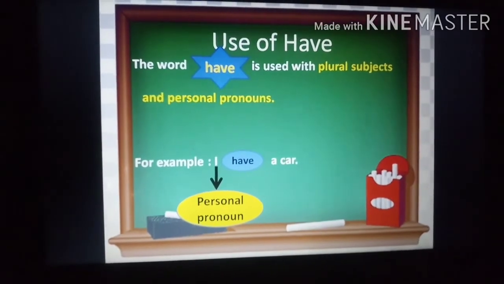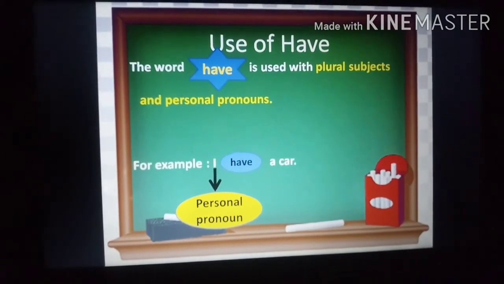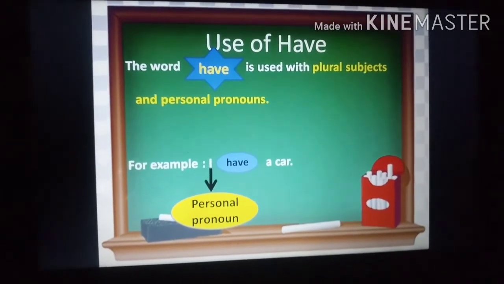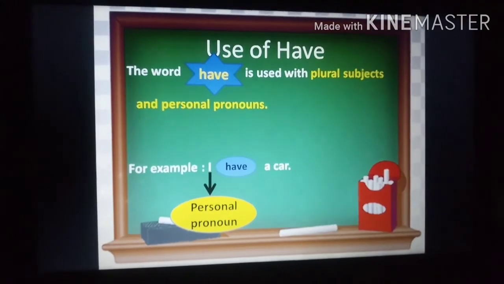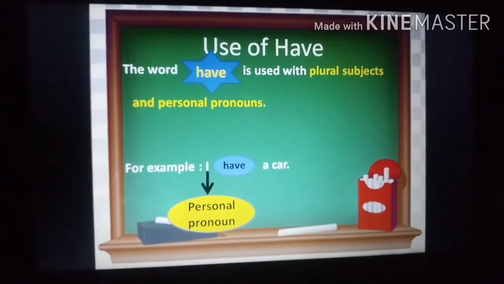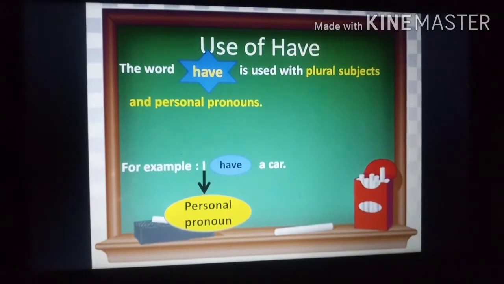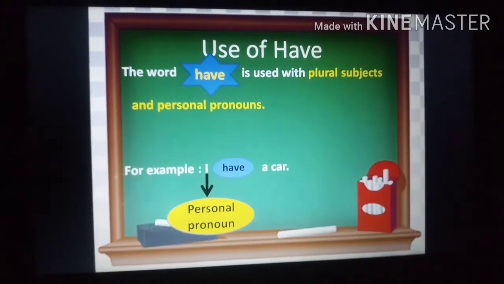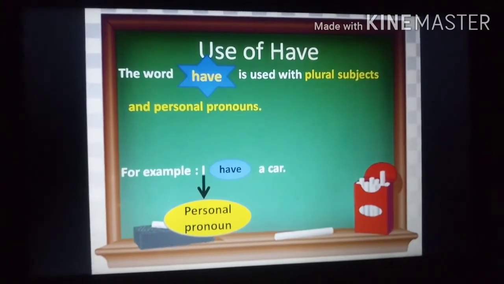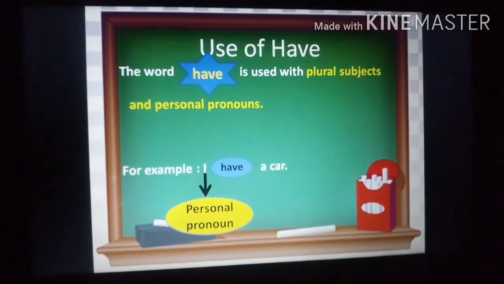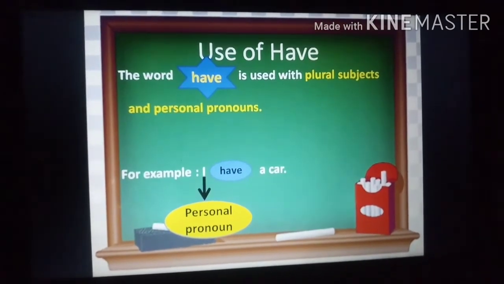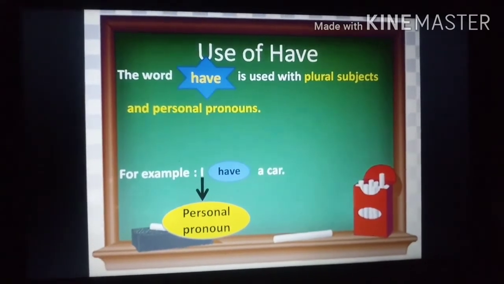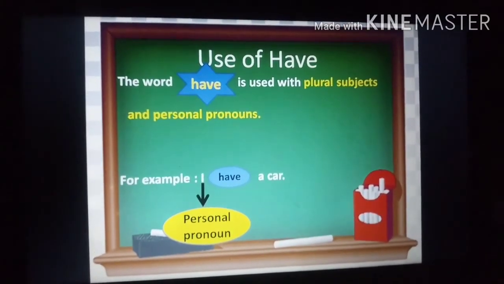Next is the use of have. The word have is used with plural subjects. Singular and plural you have already done. Singular means one thing and plural means more than one. So the word have is used with plural subjects and personal pronouns. Pronouns also you have already done, like he, she, it, I, they. So we will take one example: I have a car.